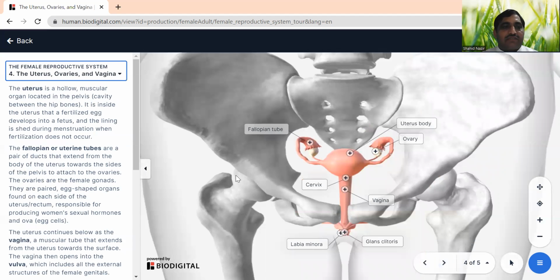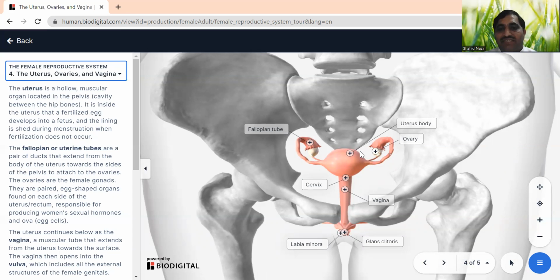So then we will discuss the most important part of the reproductive system. We have the ovaries, fallopian tubes, uterus body, vagina, and also the clitoris. As you see here, this is the uterus. This uterus is present in the pelvic bone. It's a hollow muscular organ present in the pelvis.